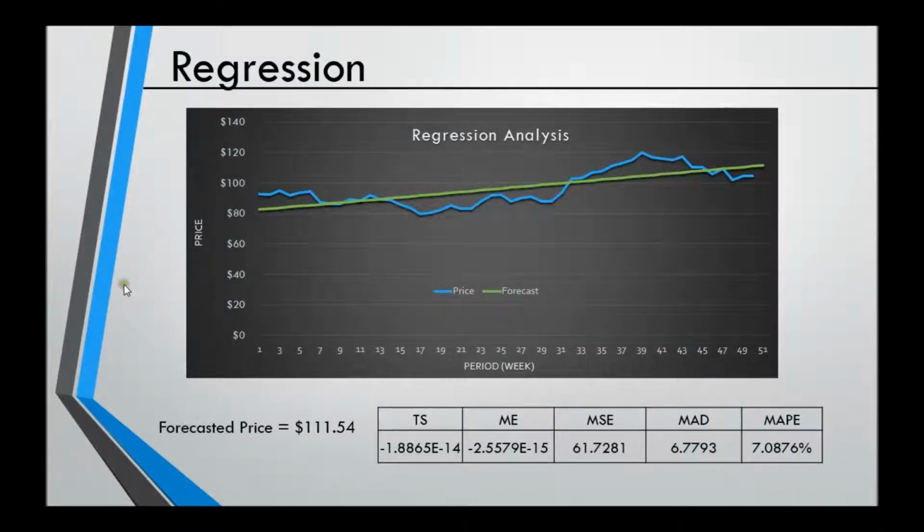Now, my regression analysis gave me a forecasted price for this coming Monday of $111.54. My mean average percent error was a decent number, fairly low, but in comparison to the other two, it wasn't the best, and we'll get to those. My tracking signal was very close to 0, and that's expected because regression is just linear.